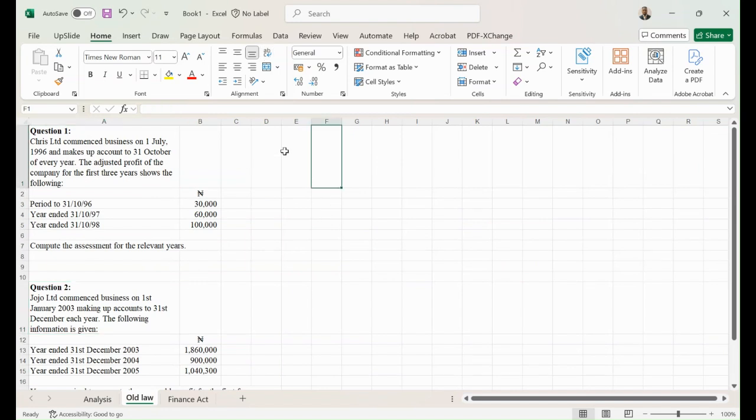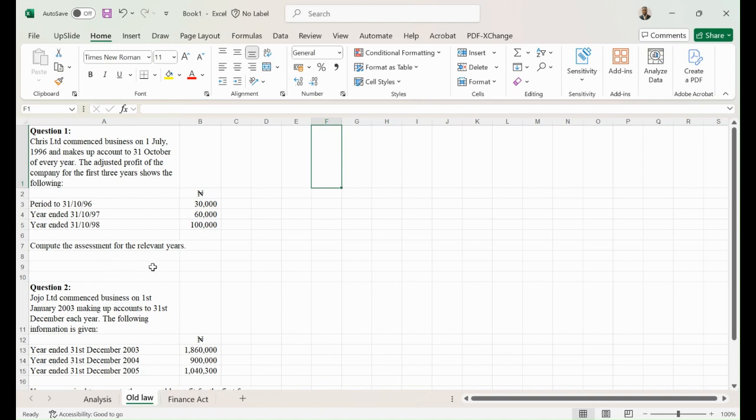So this question says that Chris Limited commenced business 1st of July 1996 and makes up accounts to 31st October of every year. The adjusted profits of the company for the first 3 years shows the following. Period to 31st October 1996, he has 30,000 profits. Year ended 31st October 97, 60,000. Year ended 31st October 98, 100,000. Compute the assessment for the relevant years.